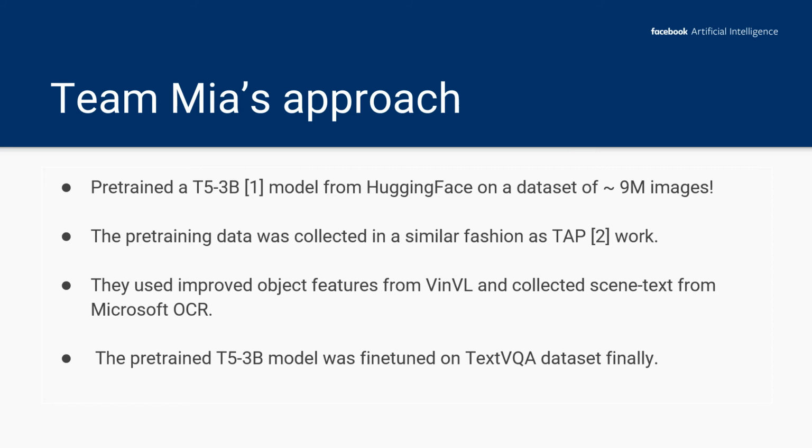Team MIA pre-trained a T5-3B NLP model from Hugging Face on a dataset of nearly 9 million images. The pre-training data was collected in a similar fashion as the text-aware pre-training work that recently came out. They used improved object features from the VinVL work and collected scene text using Microsoft OCR. The pre-trained model was fine-tuned only on TextVQA datasets.